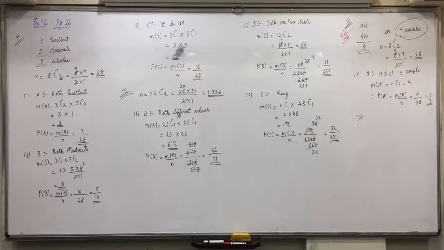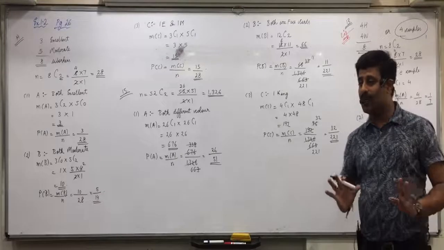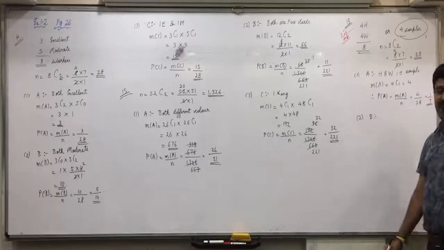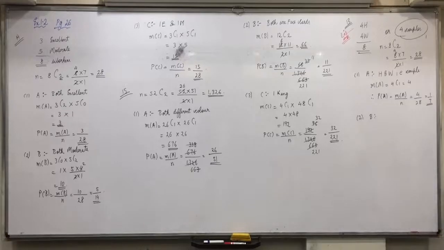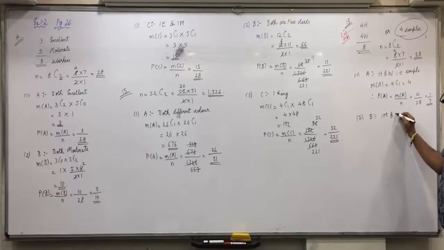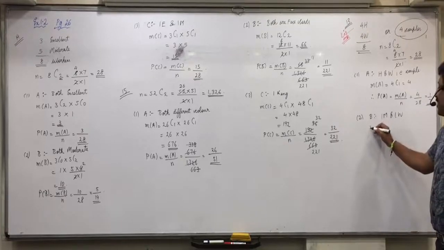Now the second question. Any husband will do, any wife will do, so one man and one woman. Let event B be the event that one man and one woman is selected.